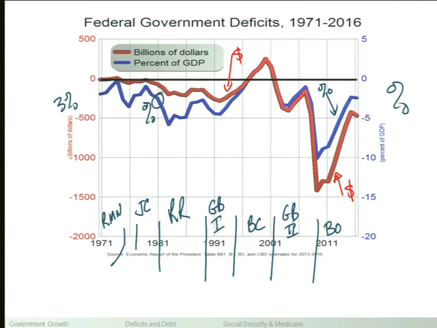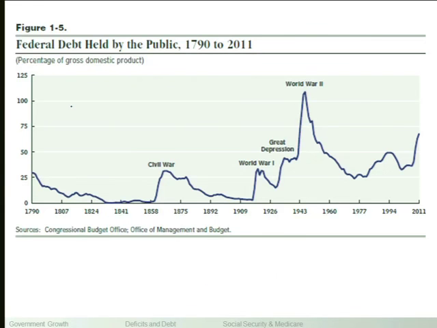Previously, let me show you. This graph shows you the debt. So remember, the debt is the difference between the accumulation of deficits minus the accumulation of surpluses. And this was what people had expected based on 200 plus years of history. We fight a war, we accumulate a bunch of debt, and then over time we pay off that debt, and then everything's hunky-dory till we fight another war. We accumulate a whole bunch of debt, and then over time we pay off that debt, and then we fight another war, and then we pay off the debt, and then oops, there's the Great Depression, and we don't get any of that debt paid off. And then we fight another war, and then we pay off that debt, and then here's where the problems start. So the problems really start here, where this pattern of paying off the debt following the war seems to have somehow been interrupted.